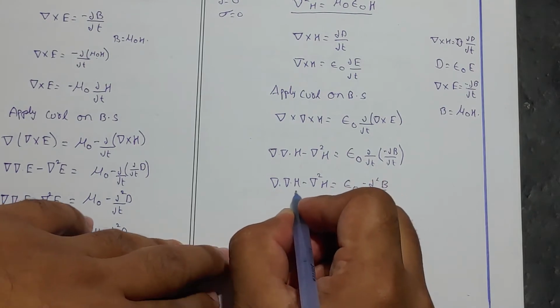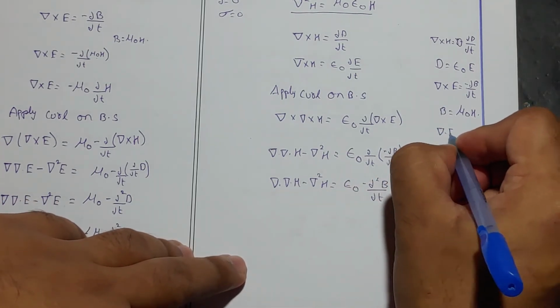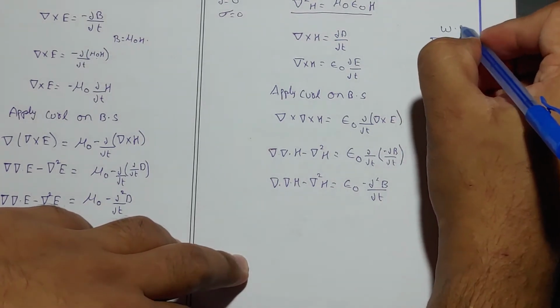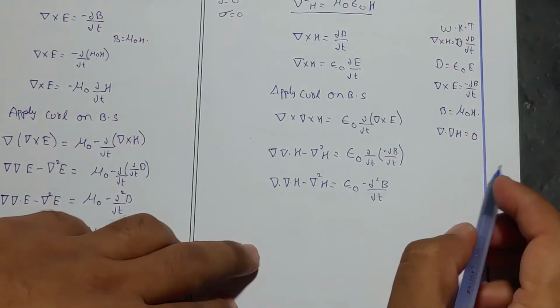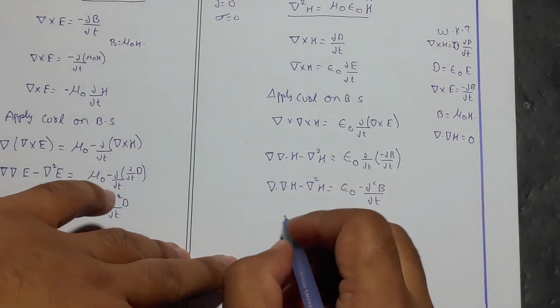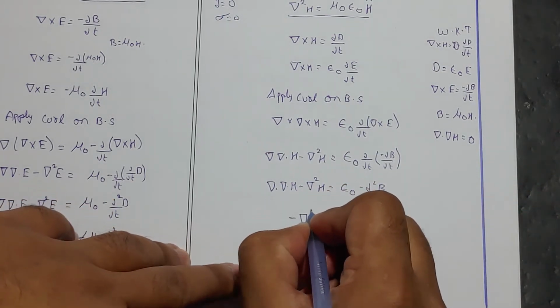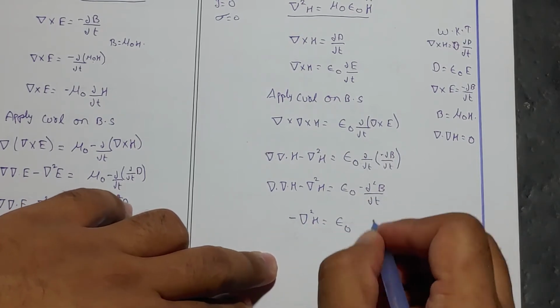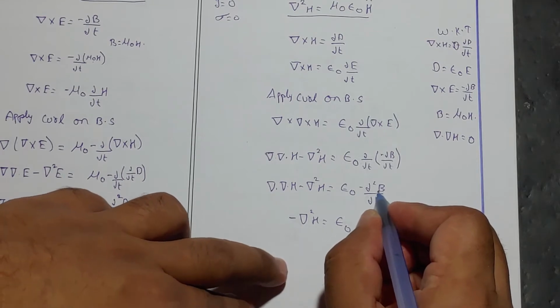and del dot H is equal to 0. Let us apply them. These all are our known, generally used terms. That is, this term would be equal to 0. That is minus del square H is equal to epsilon naught. B would be written as mu naught H, as mu naught is a constant.